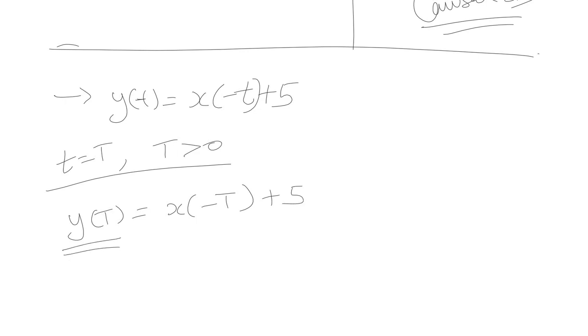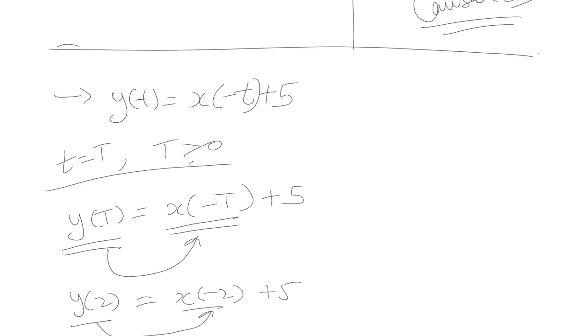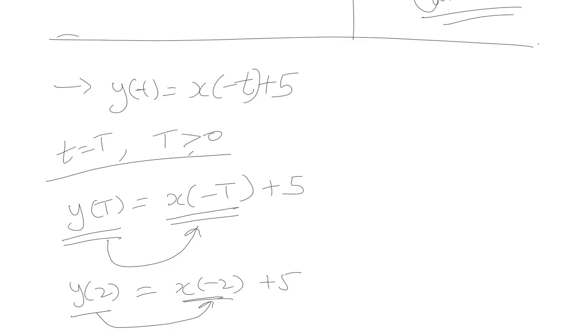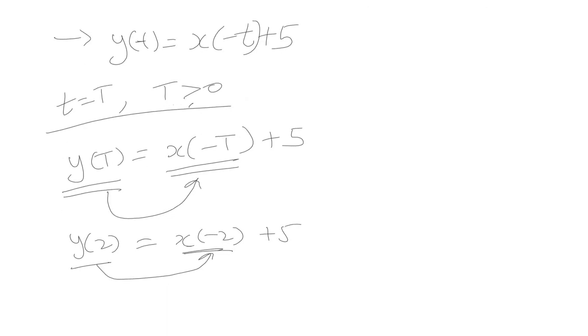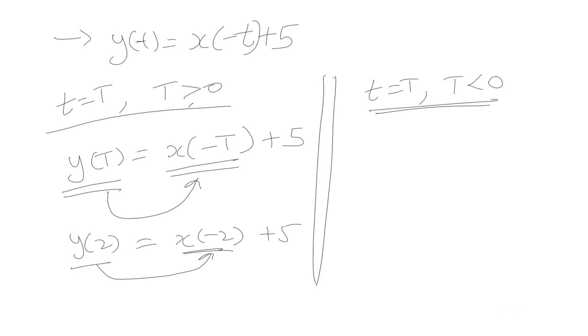Now this is the present output and it depends on the previous value of the input, because if we take any positive value of time t, let's say y of 2, it becomes x of minus 2 plus 5. So the present output depends on the previous value of the input, right? So till now the condition of causality is satisfied. Now let us analyze the same system equation for negative values of time, t less than 0.